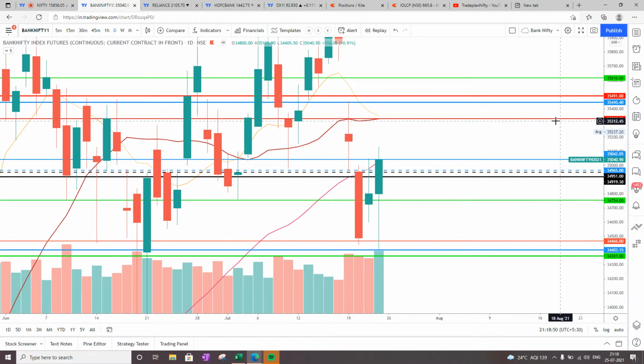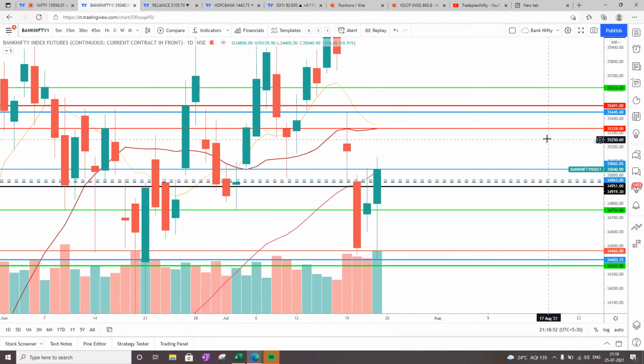On the upper side, Bank Nifty will definitely have a resistance in the coming week at 35,328, which is a combination of 8 bar, 20 bar, and a weekly H3. If 35,330 is gone, then the next resistance is at 35,500 with weekly H4 at 35,600. So 35,500 and 34,400 is the boundary of a consolidation zone in which Bank Nifty is consolidating.